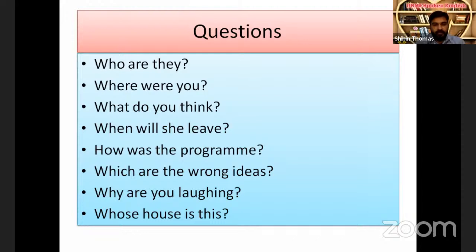If the question has auxiliary verb and main verb, we have to bring the subject in between the auxiliary verb and the main verb. See the example, why are you laughing? You is brought in between the auxiliary verb and main verb. Are is the auxiliary verb, laughing is the main verb.